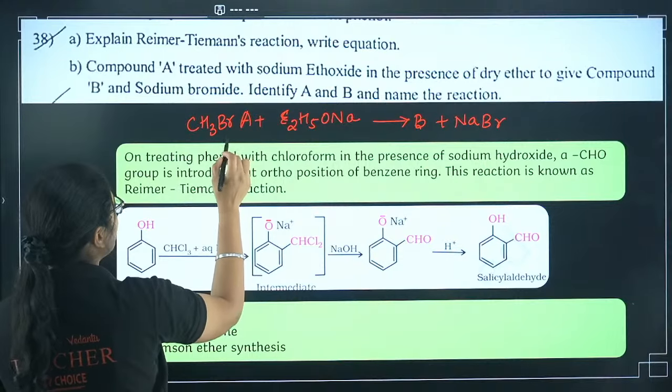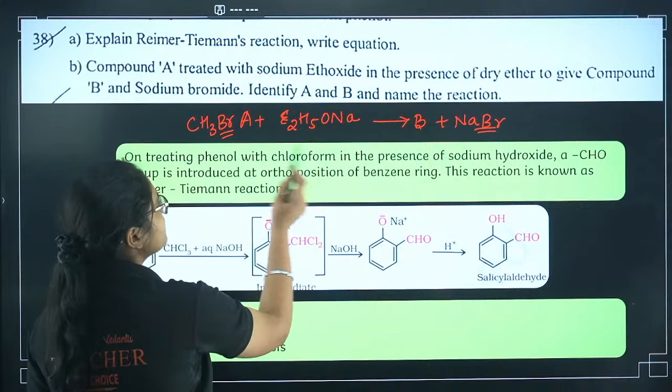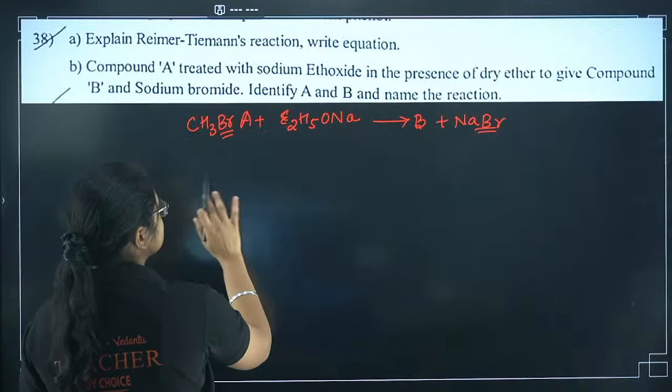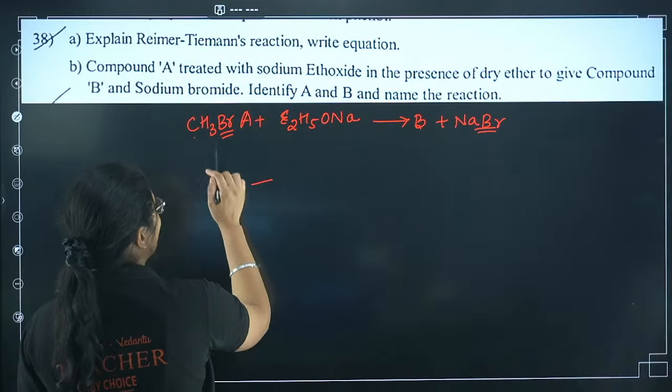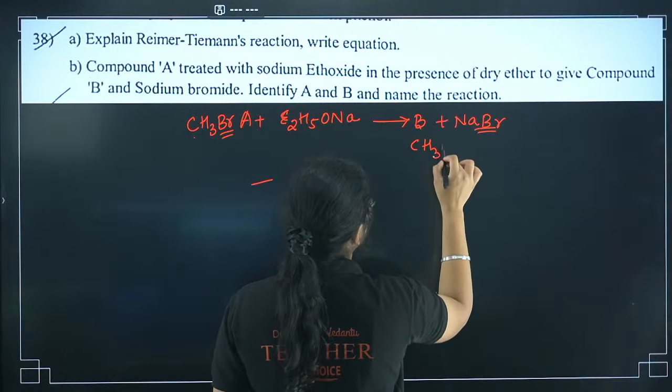Okay, so now you see, any haloalkane you can use, but you have to use bromine only because here bromine is produced. Now what will happen? This group and this group will react, CH3 and C2H5. So I will get a compound like this.